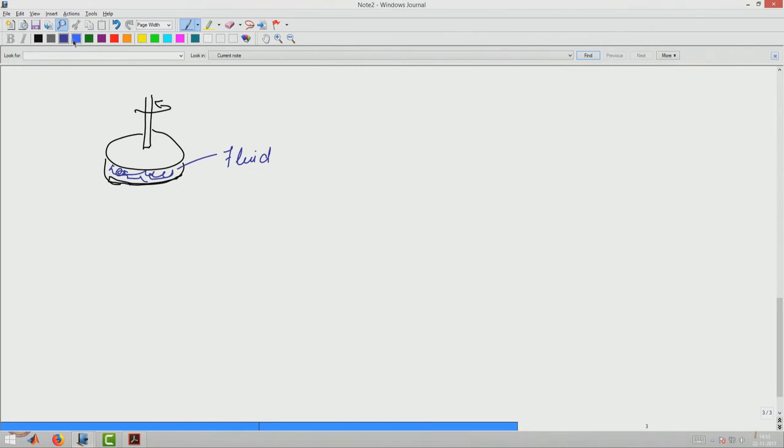So, if I take a side view of this geometry from this side, what I will be able to draw is the following, that I have the top plate and I have the bottom plate, and then the fluid is there in between. So, this is the fluid, and the top plate of course is being rotated. In this case we can again choose a coordinate system such that this is the z direction, this is the r direction, and this is the theta direction. So, in this case again one can look at what will be the nature of mass balance.